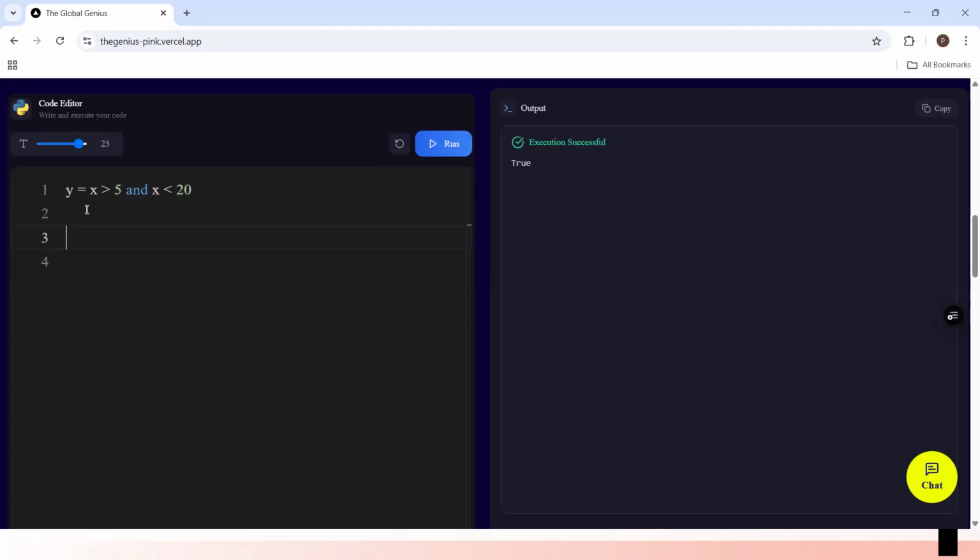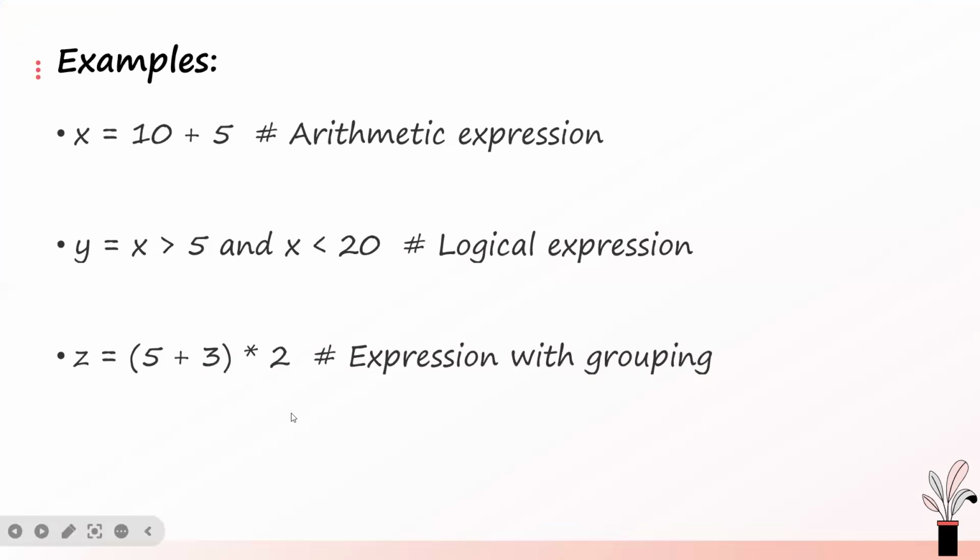If you watch, we have a lot of operators involved here. We have a lot of operands. y is an operand, x is an operand, 5 is an operand, x is an operand, 20 is an operand. This less than symbol is an operator. The and is an operator. The greater than symbol is an operator. The equal to, the assignment operator, is an operator. Okay, so we have a different mix of operators and operands. So operands are what operators operate on. All right, operators operate on operands.